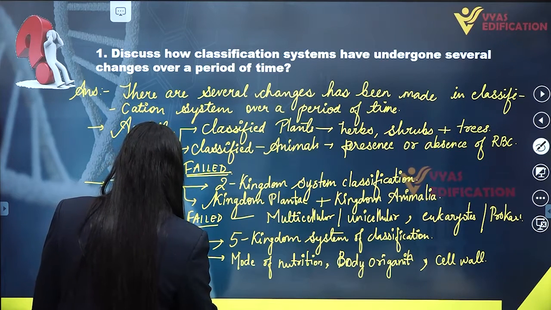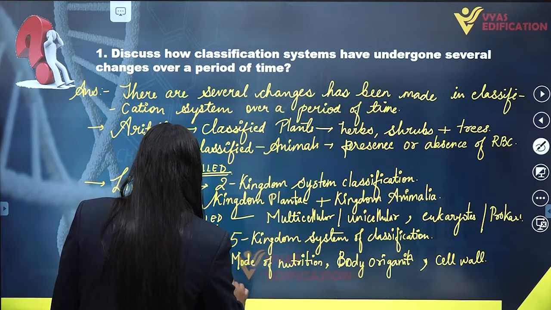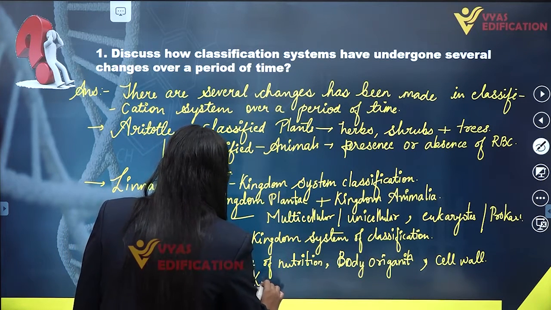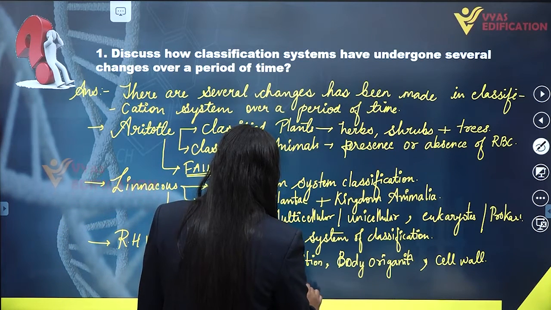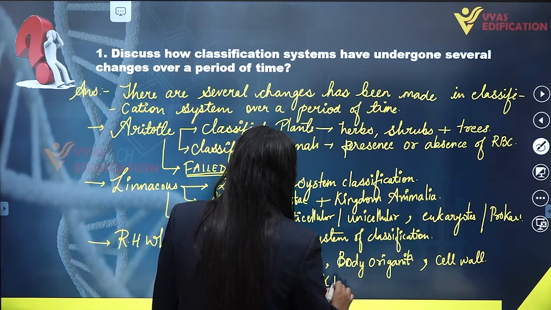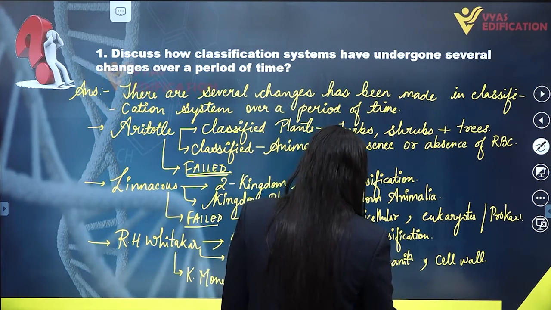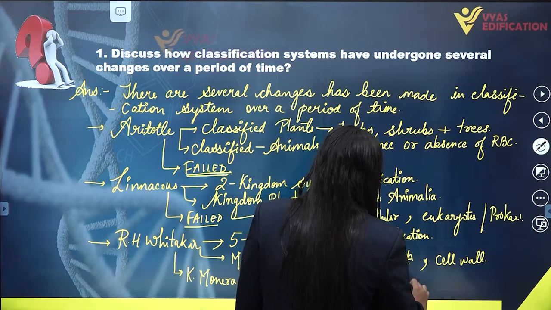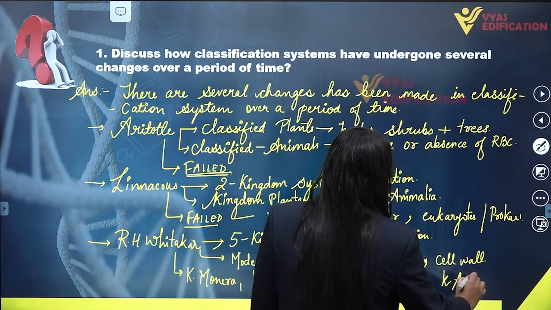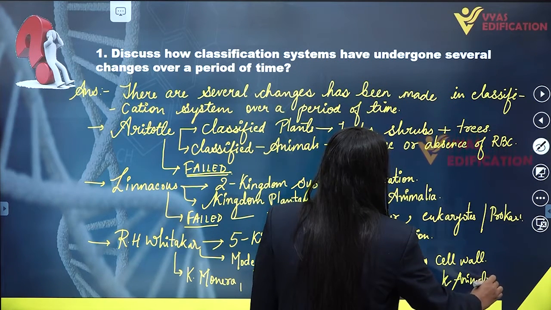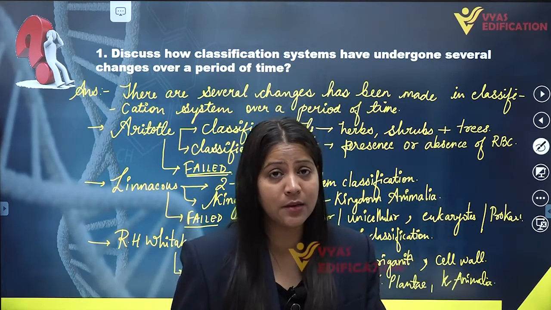5 kingdoms, that is kingdom Monera, kingdom Protista, kingdom Fungi, kingdom Plantae, and kingdom Animalia. So this is the 5 kingdom system of classification, which includes 5 categories or 5 kingdoms,